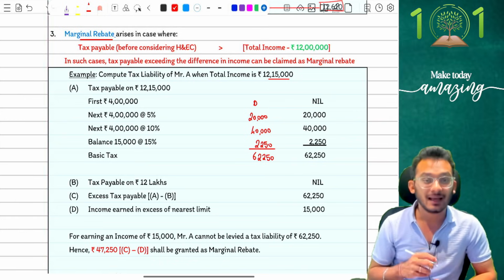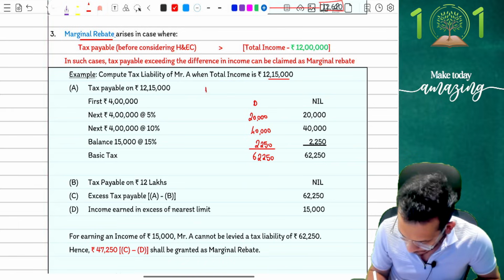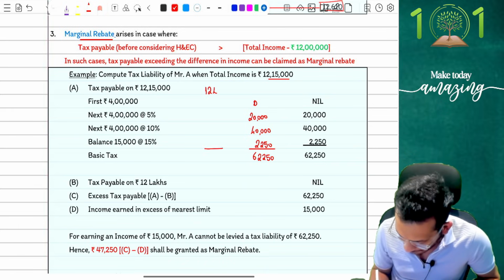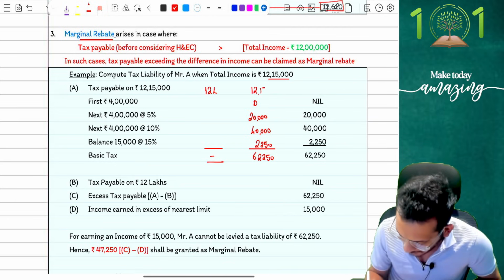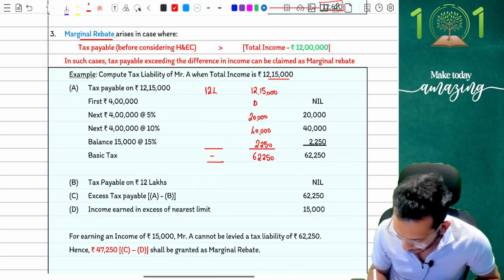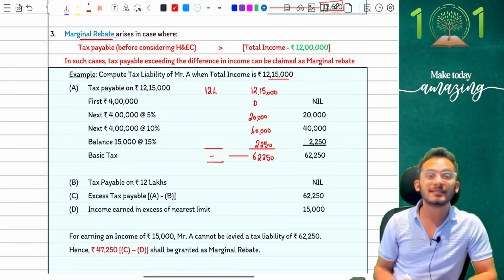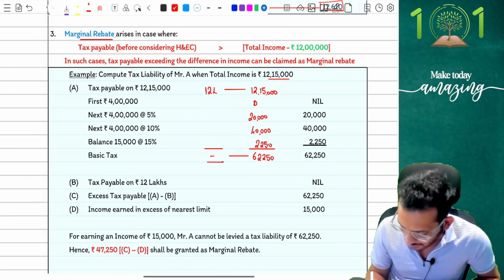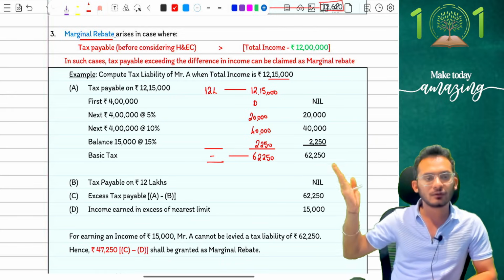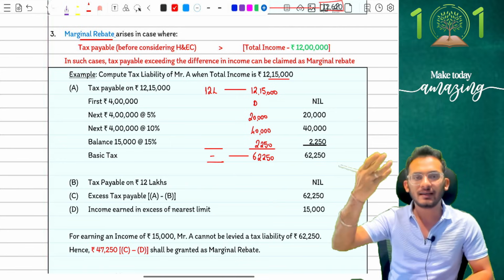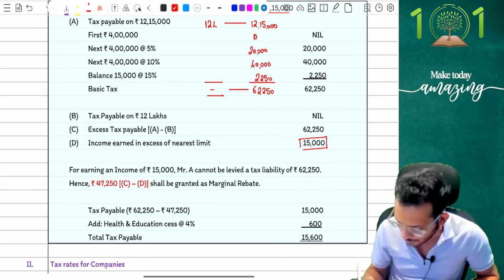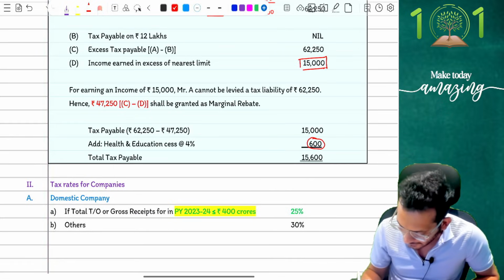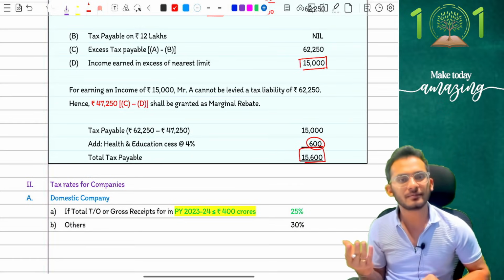Now, if you notice, had my income only been 12 lakh rupees, I would have claimed full rebate, my tax would have been 0. Which means for earning 12,15,000 rupees, you're expecting me to pay tax of 62,250. Does it seem fair? No. Income tax says because in this case for earning an extra 15,000 you're asking me to pay 62,250, you might as well surrender the 15,000, which means I will propose that I will only pay tax of 15,000 rupees, but by adding a cess of 600 my tax liability comes to 15,600. Yes or no?